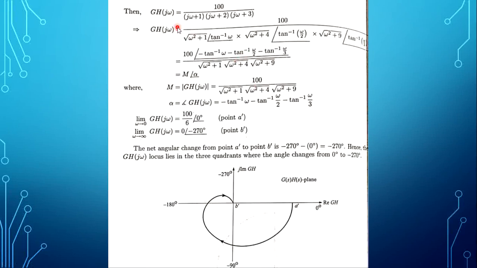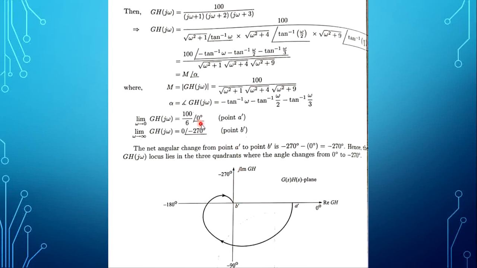To do the first section, replace S by j omega, and separate magnitude and phase angle. After separating magnitude and phase angle, we substitute omega is 0 and omega is infinity. When we substitute, we get 100 by 6 angle 0, which is point A dash, and when omega is infinity, 0 angle minus 270, which is at point B dash.